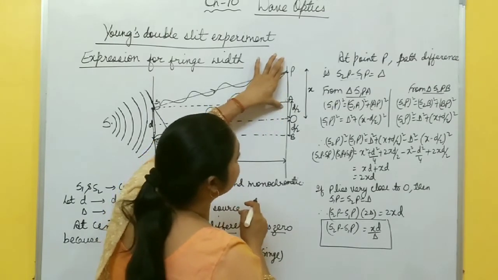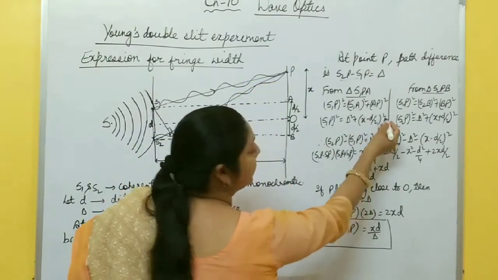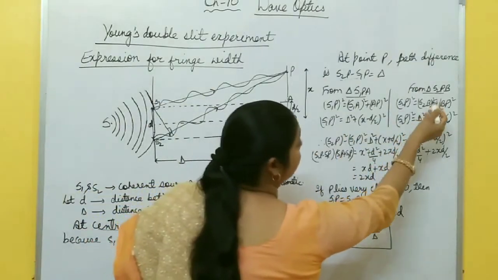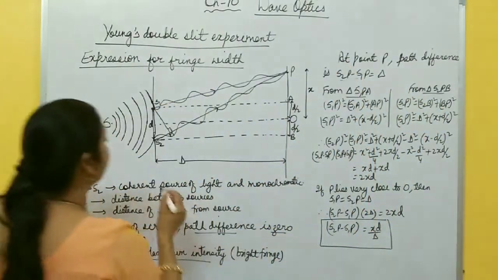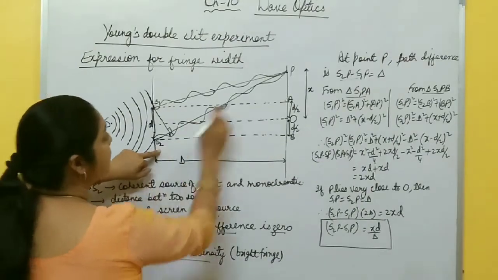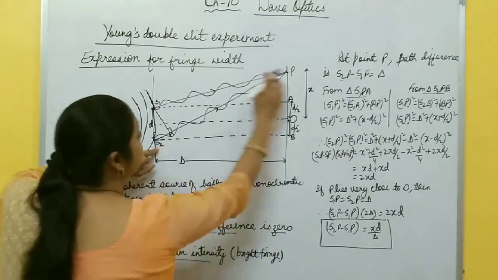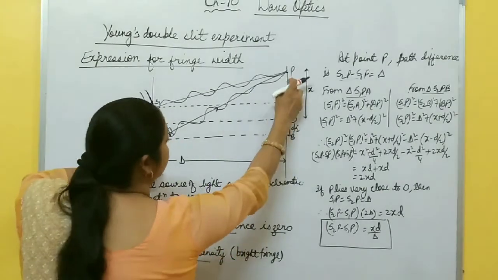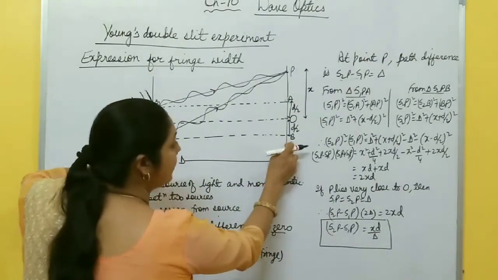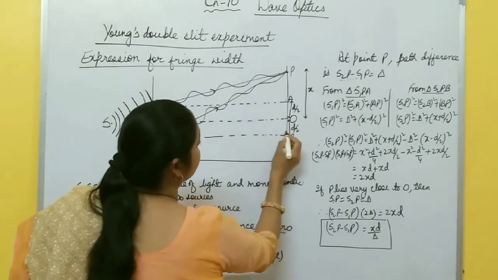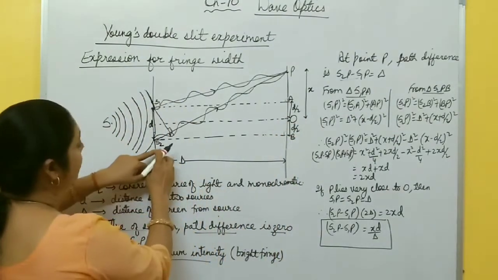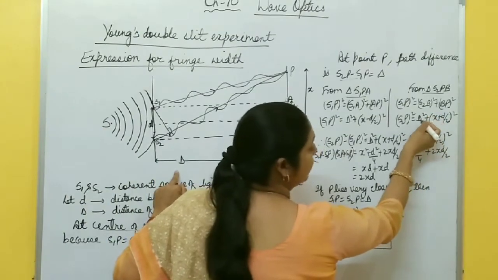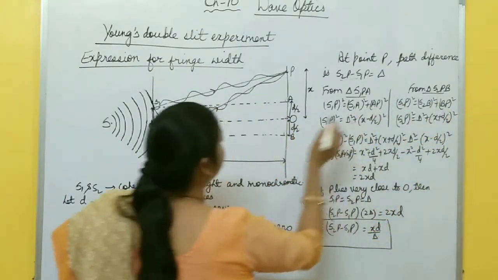It means AP is (X minus D by 2) whole square. In the same way, you have to calculate S2P. For S2P, you take this triangle S2PB. And in this triangle, S2P whole square equals S2B square plus BP square. This is 90 degrees. Again, what is S2B? S2B is D. So S2B is D square plus BP.